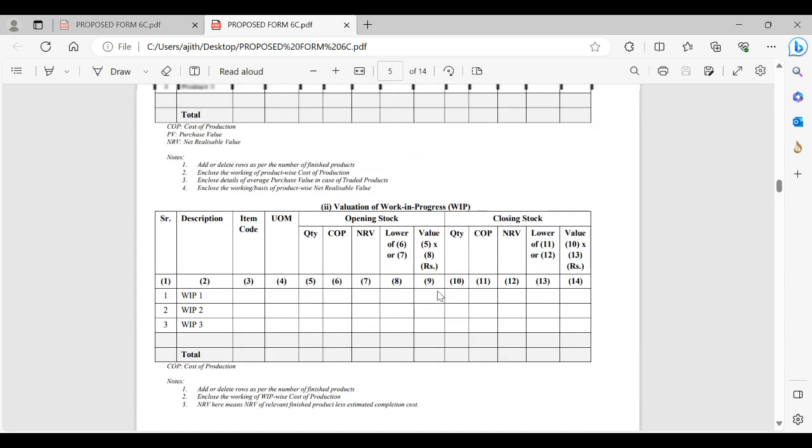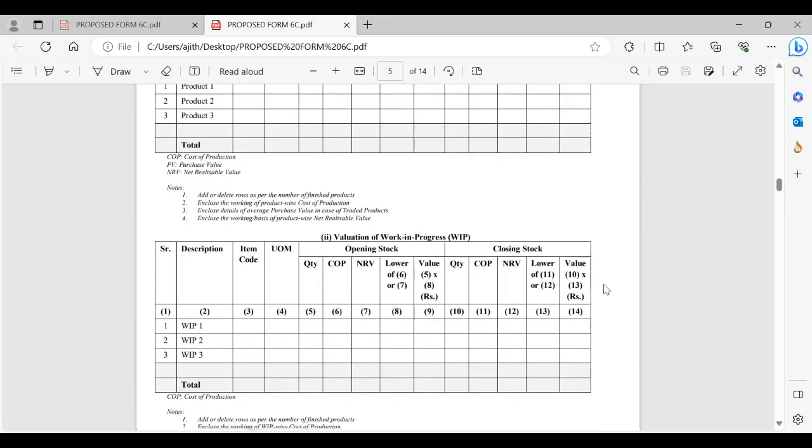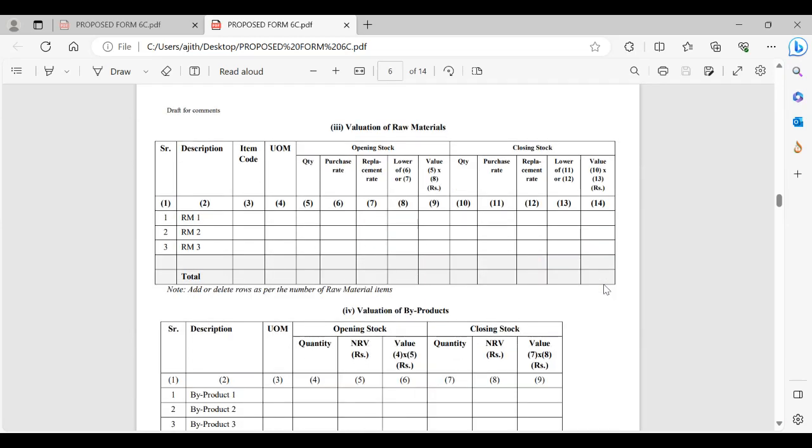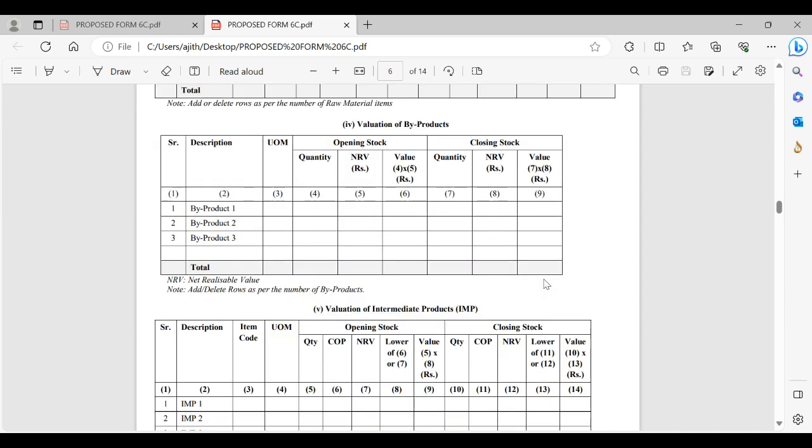So this is for ICDS 2 applicability. First we had finished goods, stock in trade, work in progress, and the same raw material also. Then byproducts. Yesterday we were discussing how to value those byproducts. Here we would be getting the net realizable value of byproducts, because this net realizable value would be deducted from the total value of cost we were discussing.